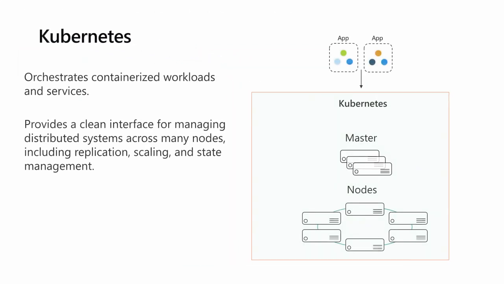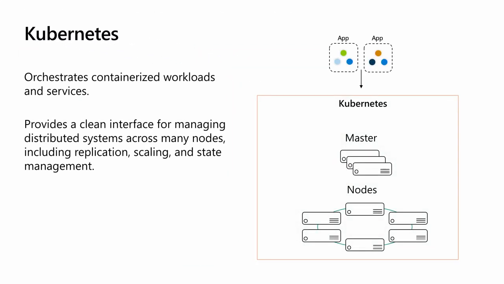So you can almost think of it, imagine instead of me just having one laptop here, what if this whole stage was filled up with servers? I had like 20 machines here. And now I want to run my simple news feeder across all 20 machines. Well, it would be a pain in the butt to have to SSH or remote desktop into every single one of those 20 machines, say Docker run. If one of those machines crashed, I have to plug in a new one, remote into it, and run that container. So that's all Kubernetes is doing.